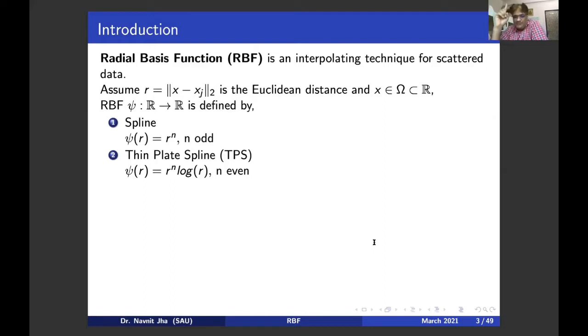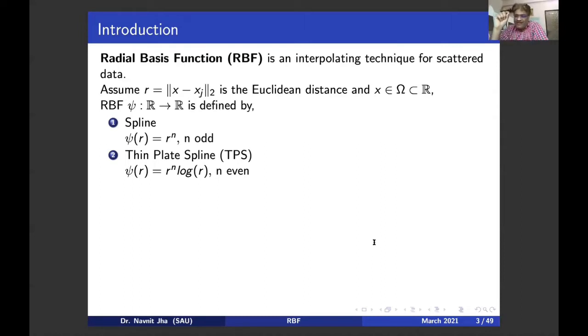And I am telling you what is a big challenge in the thin plate spline compared to a spline. Probably all of you have noticed what the big problem is. It is log of R. R is basically a distance. It cannot be zero for two distinct points, but it can approach zero. It can be very close to zero. Log R at R equal to 0 is problematic for all of us.